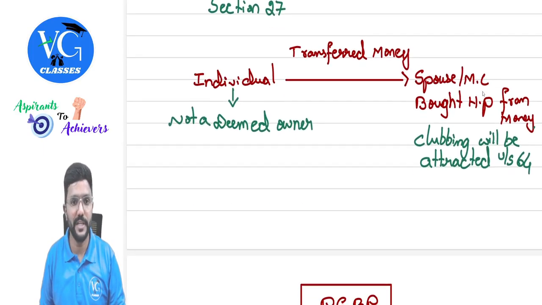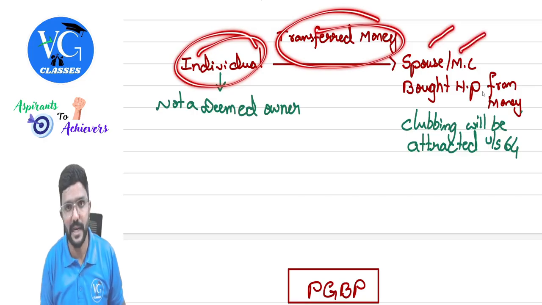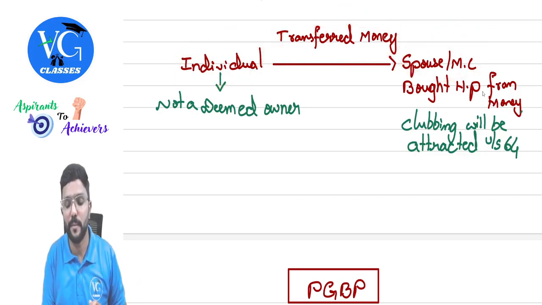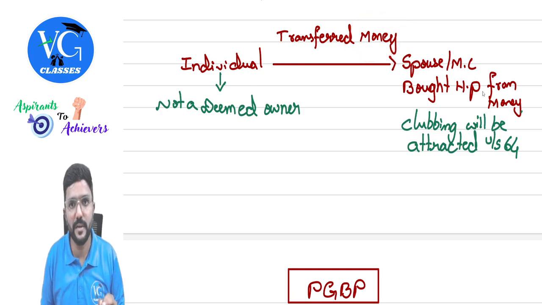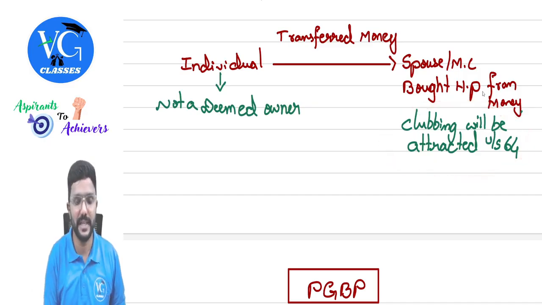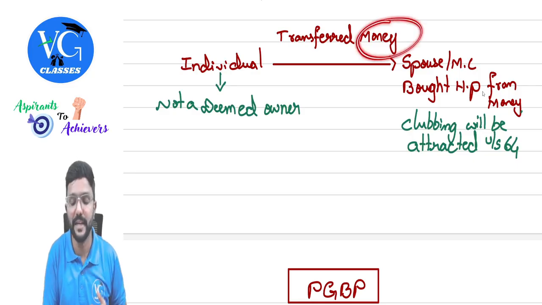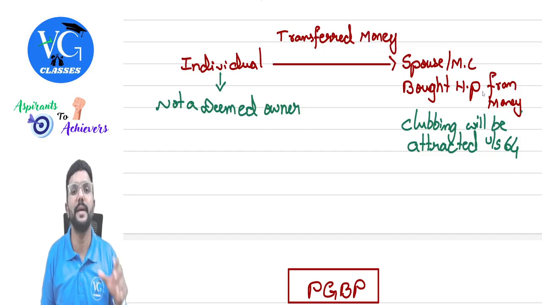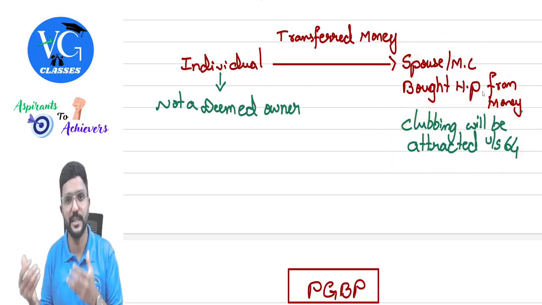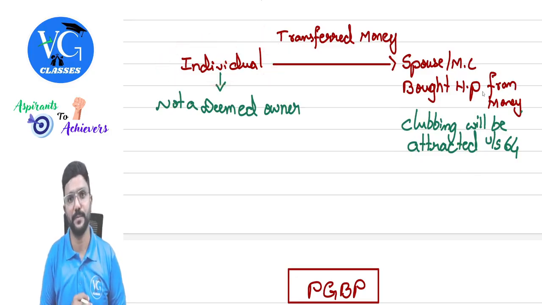Yes. And there is one exception to it. That is, if an individual transfers money to a spouse or minor child, and this person purchases the house property from this money, will section 27 be applicable? No. In that case, clubbing will get attracted as per section 64, whereas section 27 will not be attracted, guys. Because here what is transferred is money and not house property. So section 27 will not be applicable, but clubbing will be applicable. Whatever income this person earns from such an asset, purchased from the money transferred by this individual, will be clubbed in the hands of the transferor.